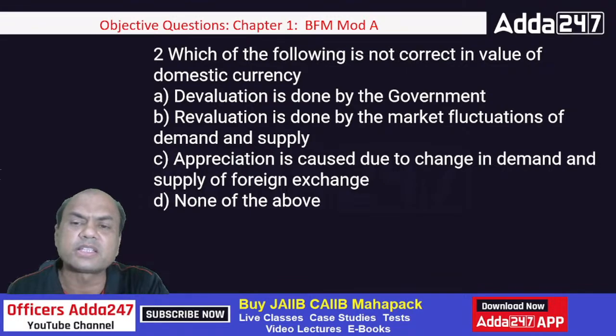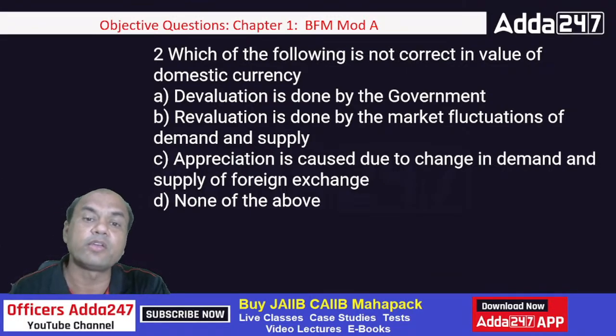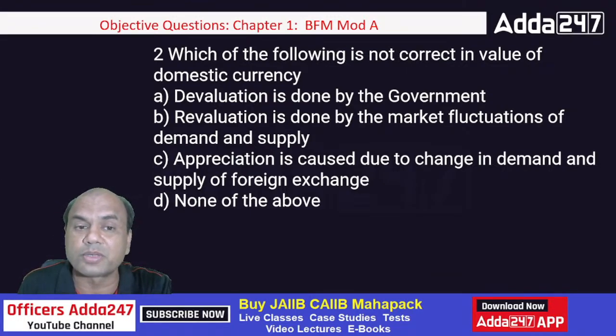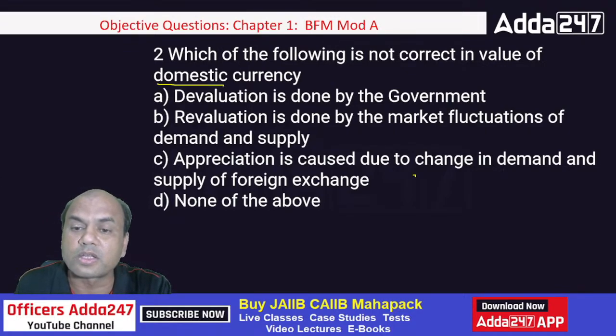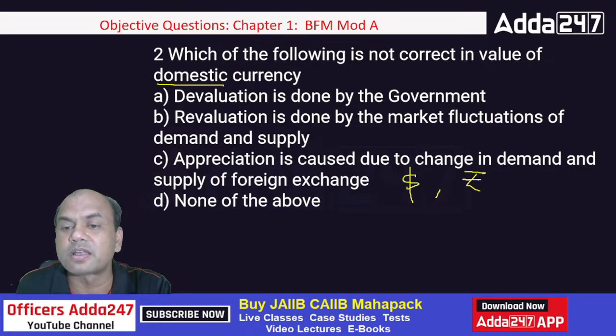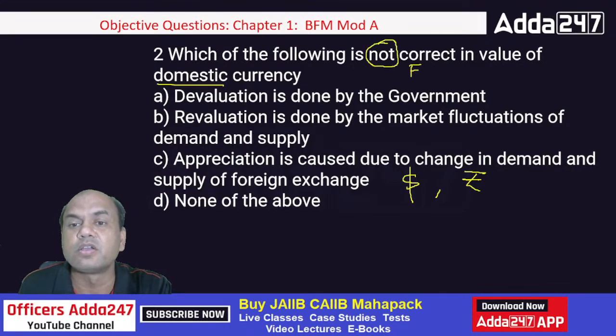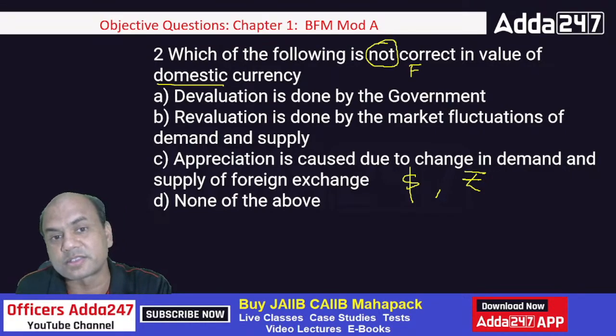Which of the following is not correct in the value of domestic currency? Now domestic currency means what? There are two currencies. One is foreign currency, second is domestic. If you consider for India, dollar is what? Foreign currency. Rupee is what? Rupee is Indian currency. Means domestic currency. So what is not correct? See here, look at this question correctly. We want not means we want false. Whatever is false, we want that answer.